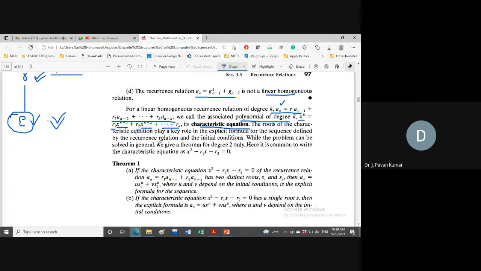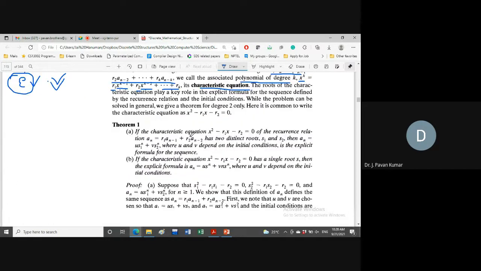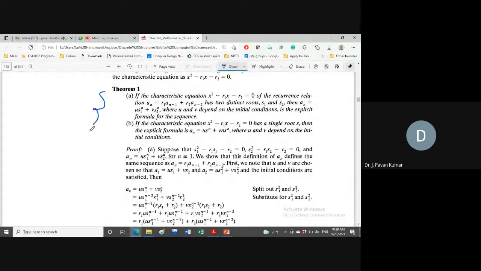I will give a glimpse of it. There are two cases we can consider. Whatever characteristic equation we have obtained, like x square minus r1 into x minus r2, we are having two distinct roots. Let us say this is the characteristic equation of the recurrence relation